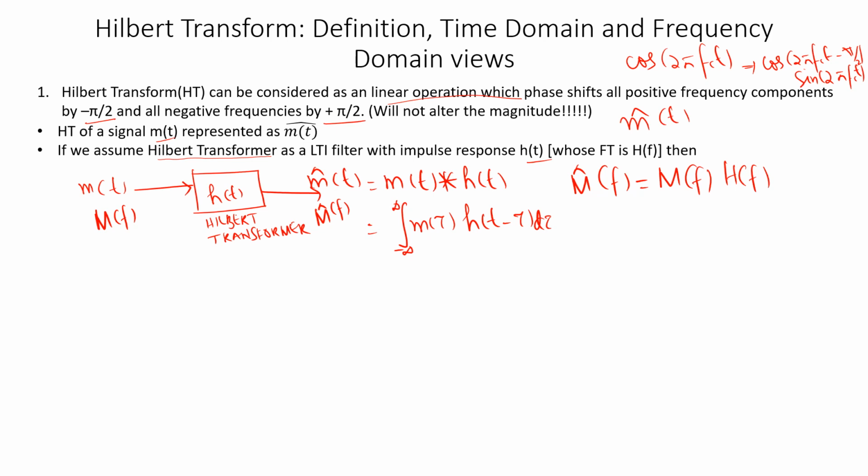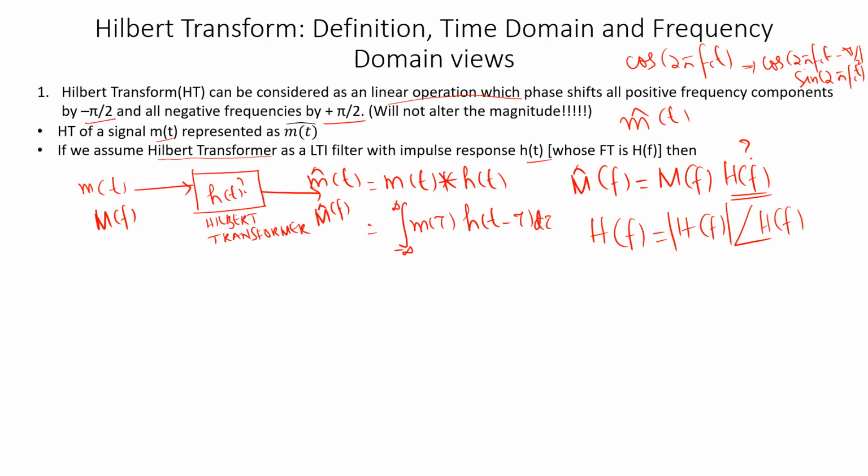So our aim is to find out what this H of f is, or what this h of t is. From basics we'll try and find that out. One more thing I want you to appreciate is that this H of f is the frequency response, so it will be a complex quantity. It will have a magnitude, which I can call mode of H of f, and a phase, which I can call angle of H of f.